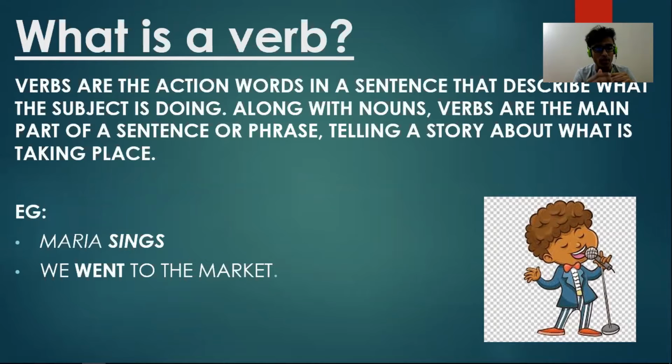Second, we went to the market. Now, we here is a subject, which is a pronoun, and went is the verb. So the verb went tells what the subject is doing. So they went to the market. Over here, we. So what did they do? They went to the market.